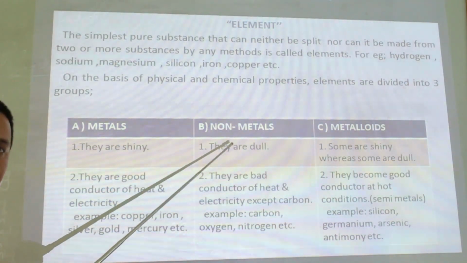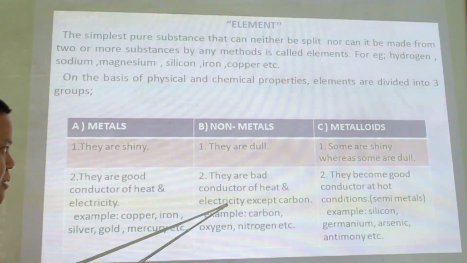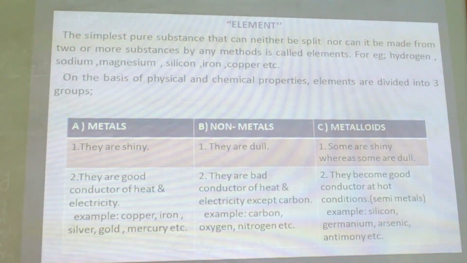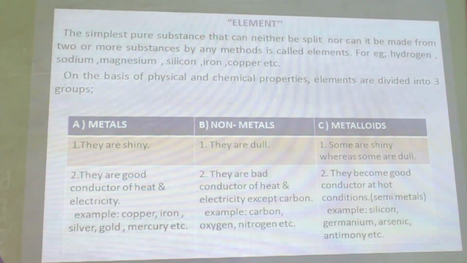Non-metals, they are dull. They are bad conductor of heat and electricity, except carbon. Carbon is a good conductor. Example, carbon, oxygen, nitrogen, etc. are the non-metals.